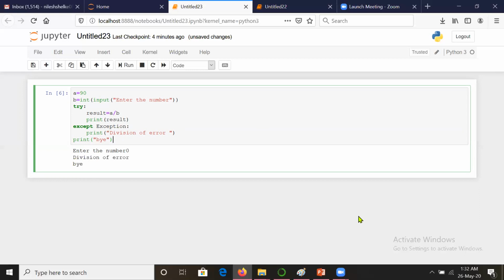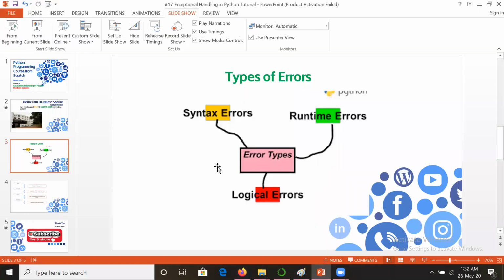But in many cases, let us understand the difference between logical error and runtime error. Logical errors are the errors which may be because of wrong input. But for the handling of such type of error, the testing team is there. The testing team handles such type of errors. But the runtime errors are unpredictable errors.